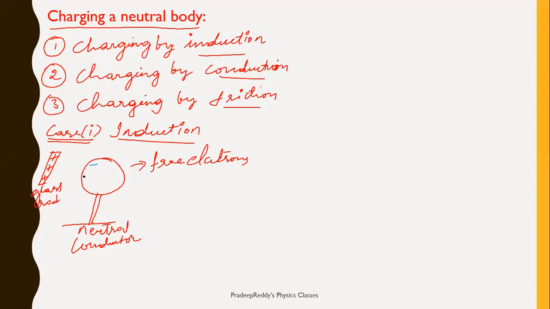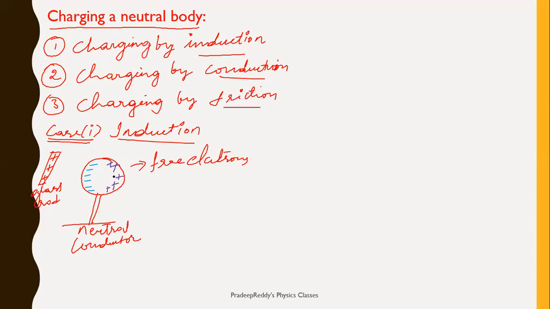Because it is positive, you are bringing this positive closer to the neutral conductor. As a result, all the negative charges present on this neutral conductor get attracted towards the positive, leaving positive charges on the other side. So positive charges now reside on the other side, say here.